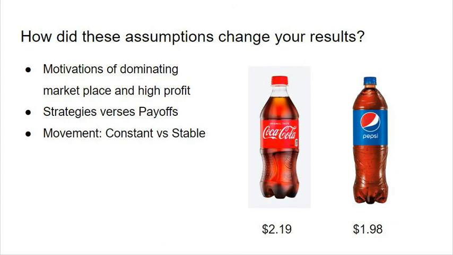These assumptions changed our results because in reality, each company would agree and stay at the higher price so they can make more profit. But Coca-Cola and Pepsi want growth and to be the dominant one in the marketplace. The preferred results would have been different for Company 1 and Company 2, but in the end, the result we came up with because of these assumptions is the most realistic and true to real life, as we have looked at the trends, history, and competition of Coca-Cola and Pepsi.